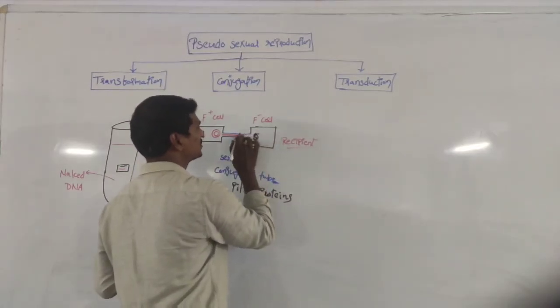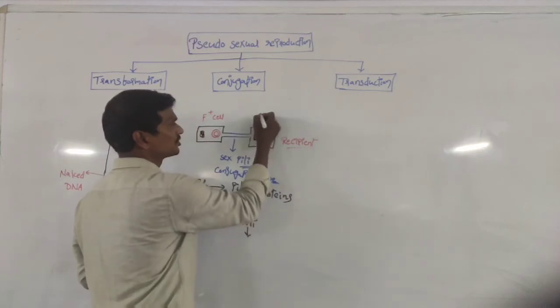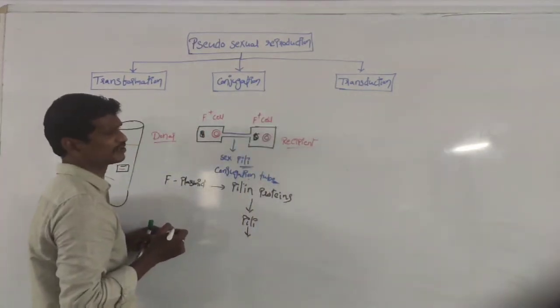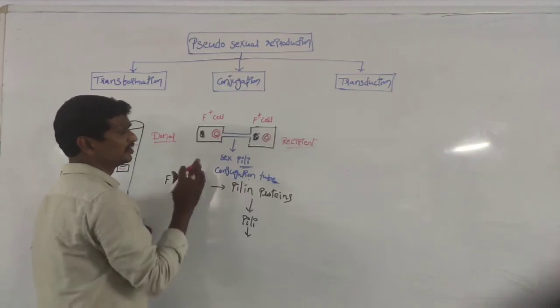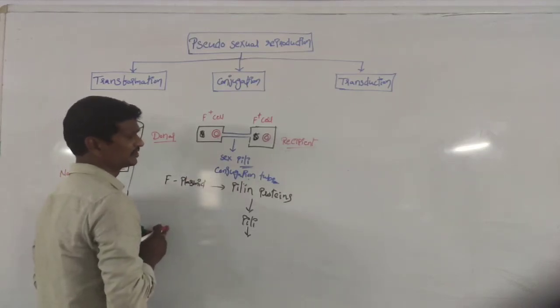Once the DNA is transferred from the F plus cell to the F minus cell, the F minus cell also becomes an F plus cell. So the process is called conjugation.